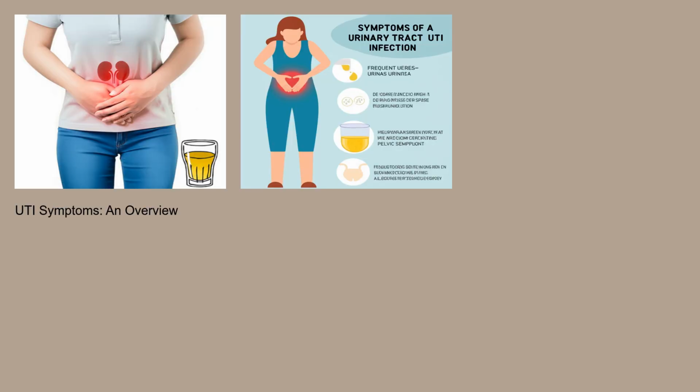The symptoms of a UTI can vary depending on the location and severity of the infection. Common symptoms include a frequent urge to urinate, a burning sensation during urination, passing frequent small amounts of urine, cloudy or strong smelling urine, pelvic pain, and sometimes blood in the urine.